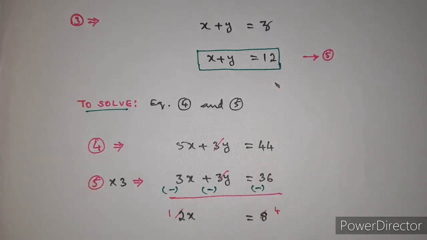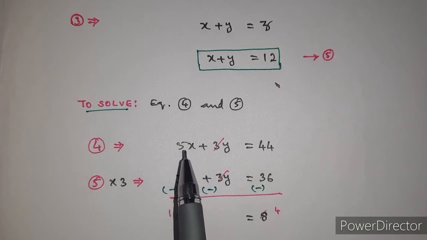Now we have to subtract to eliminate the variable y. Remember, whenever you subtract the equation, first you have to change the signs: positive becomes negative, negative becomes positive. Here all the terms are positive, so I change them to negative. Remember the new sign, forget the old sign.